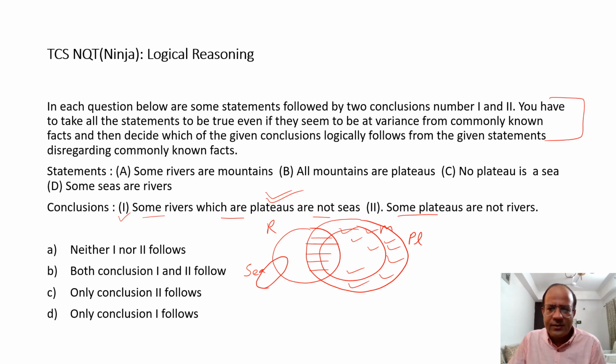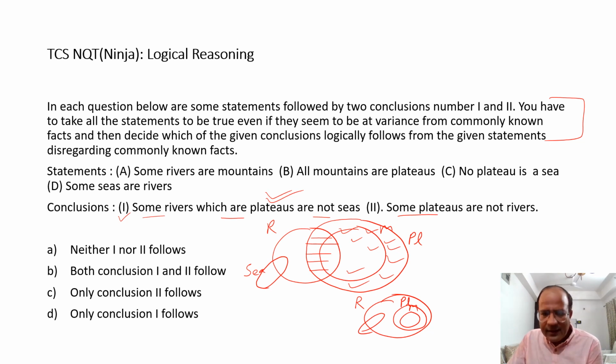Some rivers are mountains, so I try to draw it over here. Some rivers are mountains, so I can draw mountains inside rivers as well. It is still validating. Okay, validated. All mountains are plateaus, so I can cover all mountains with plateaus like this, and no plateau is a sea. And some seas are rivers, so I can make it like this.